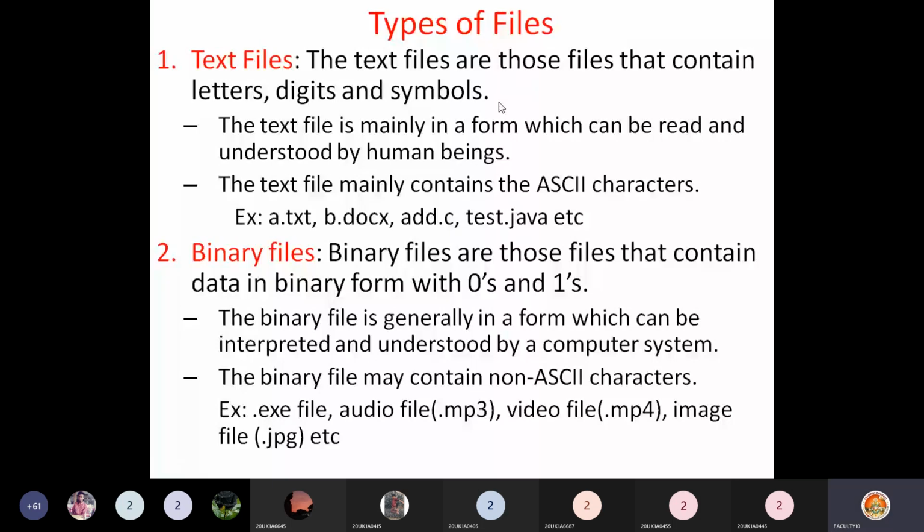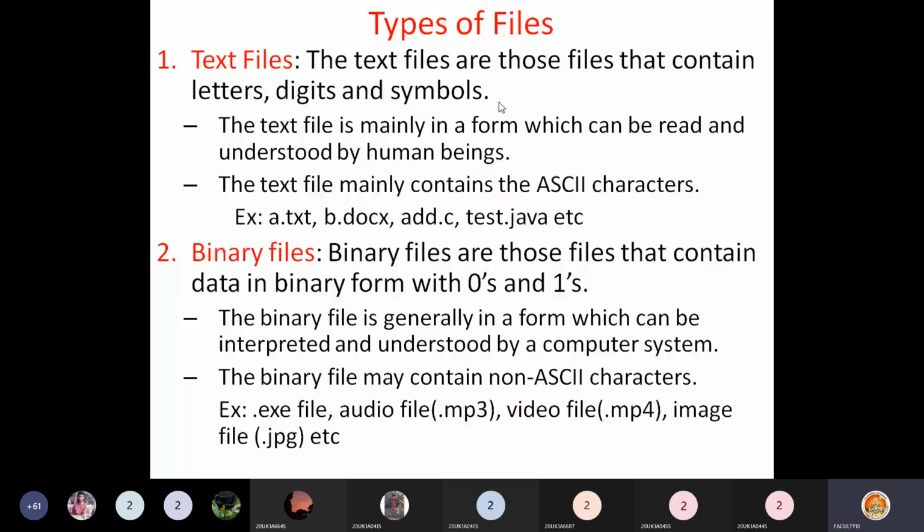If you open such a file, you can see these things, and you can call it a text file. The text file is mainly in a form which can be read and understood by human beings. If you open the file, you can read the contents and understand the sentences present in the file. Such files are called text files.